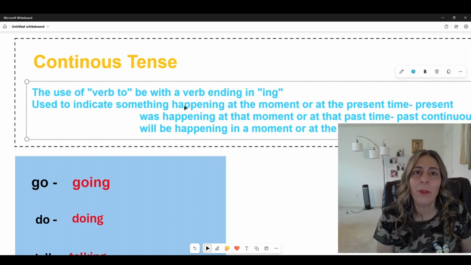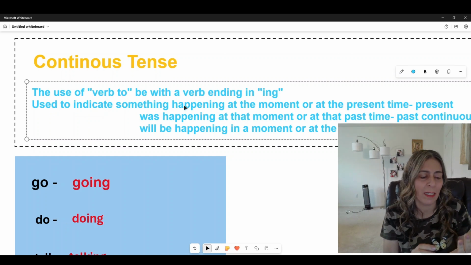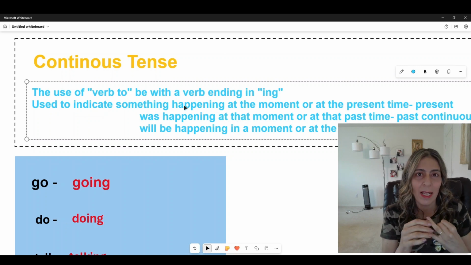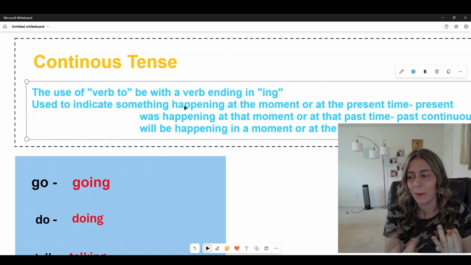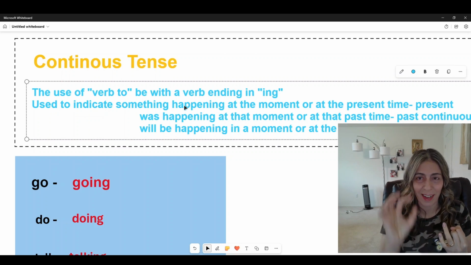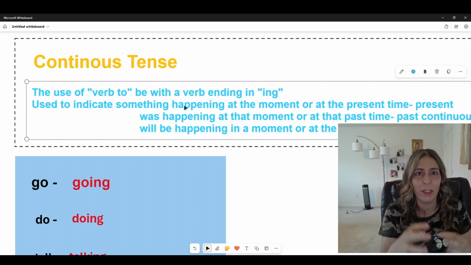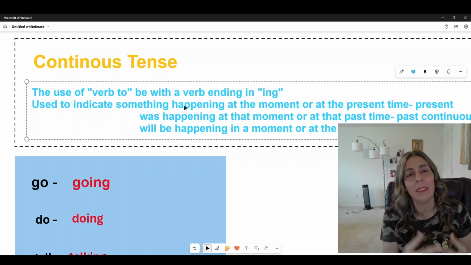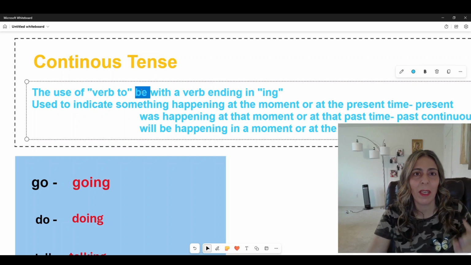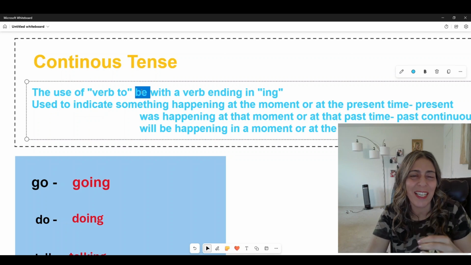So a verb to be is, like I mentioned before, it's either am for me, for myself, is for anyone singular, like one person, one thing, one item, and are, which is referring to plural. And this is in the present.